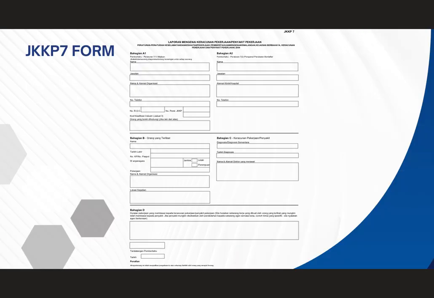This is an example of the JKKP 7 form. It contains part A1, which is for employer detail, part A2 for medical practitioner, part B is worker detail, part C is diagnosis of the exposure, and part D is job task.